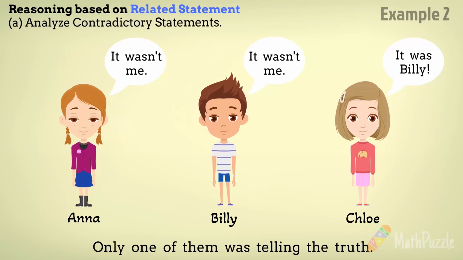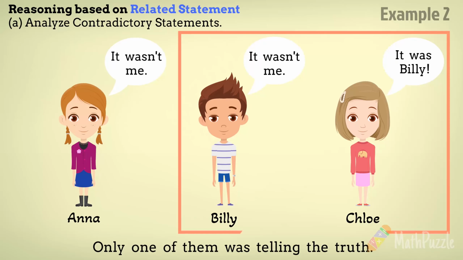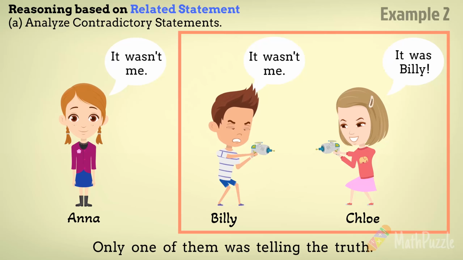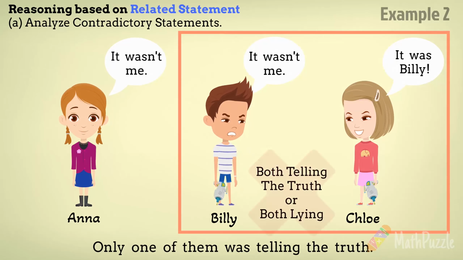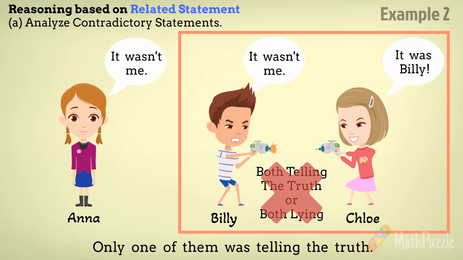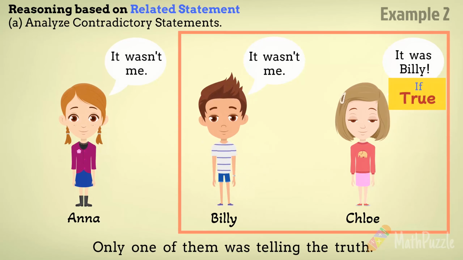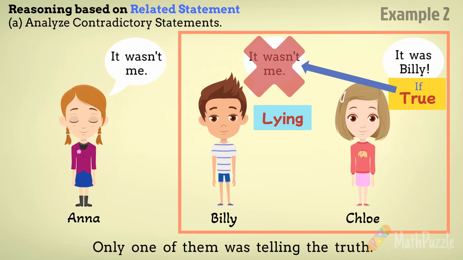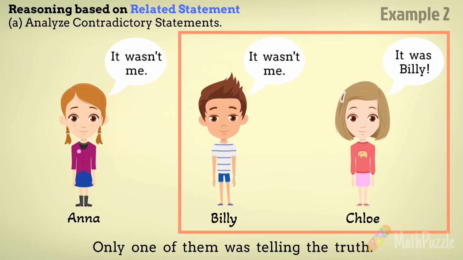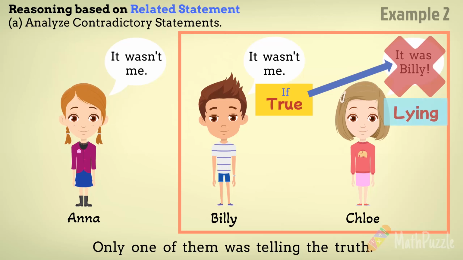In this case, if you examine their statements individually, you will notice that only Chloe provided a different statement, accusing Billy of breaking the bottle. Meanwhile, Billy denied his involvement. This creates a contradiction between their claims. It is not possible for both of them to be telling the truth or both be lying. Because if Chloe's statement is true, it means Billy broke the bottle.